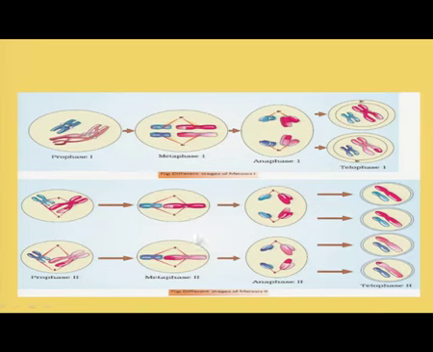Here you can see the diagram. This is prophase I. Individual chromosomes, univalents, with the 2 chromatids. This is metaphase I. These individual chromosomes are arranged at the equatorial plate. Now, here you can see the separation, anaphase I and telophase I.